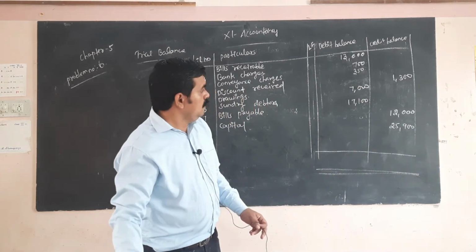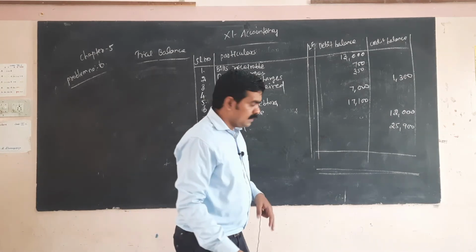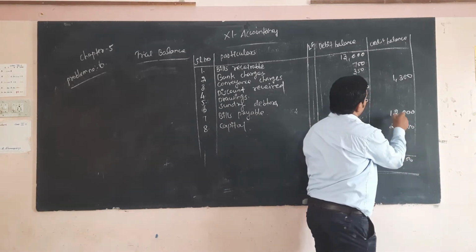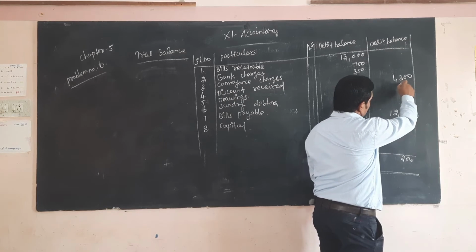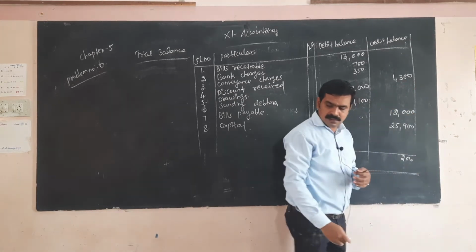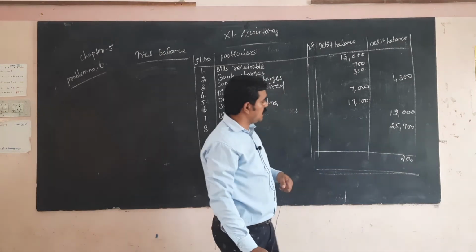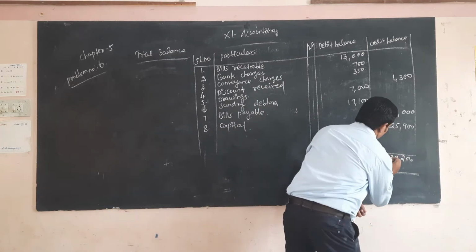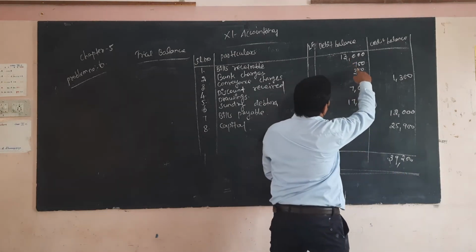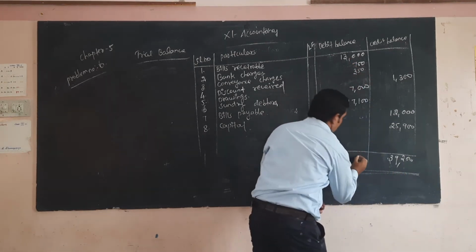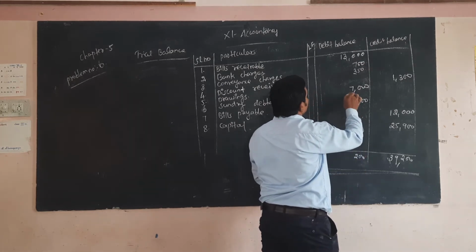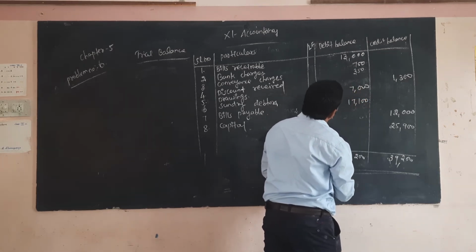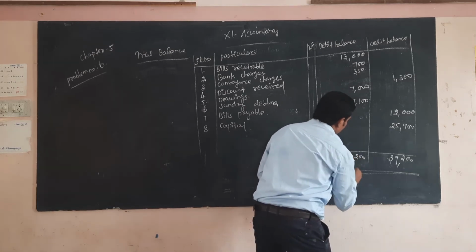So, what is the total amount? 39,200. Okay, 39,200.